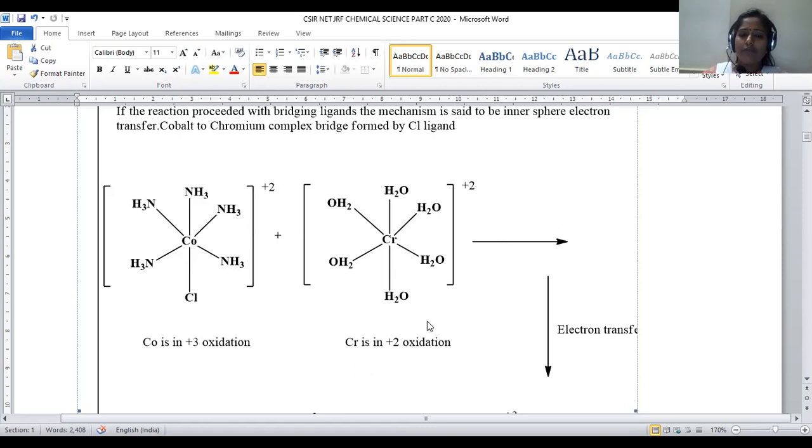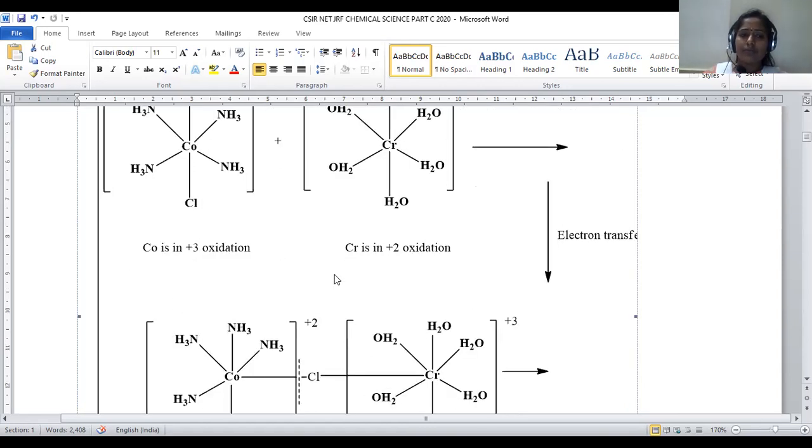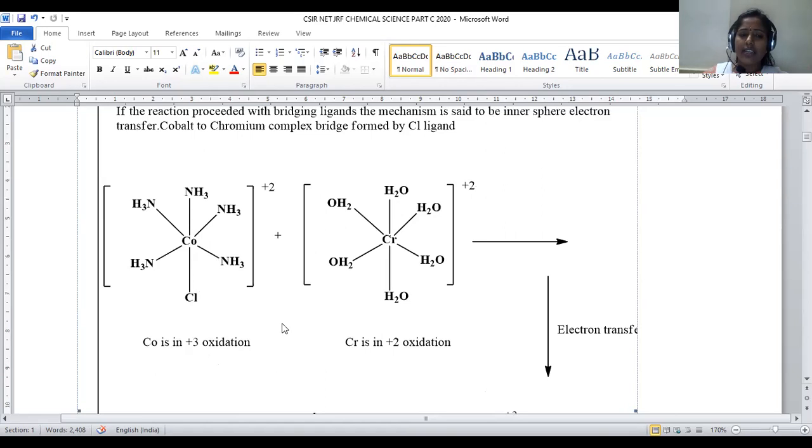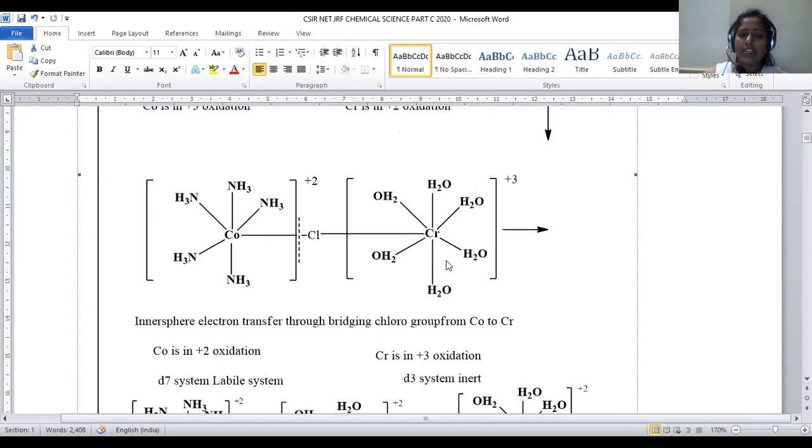So now there is a formation of a bridge. Chloro, being a bridging ligand, links two metal atoms in this manner. So a bridge from cobalt to chromium is possible in this manner. Through this bridge, electron transfer is possible. From where to where? Electrons will be transferred from chromium to cobalt.